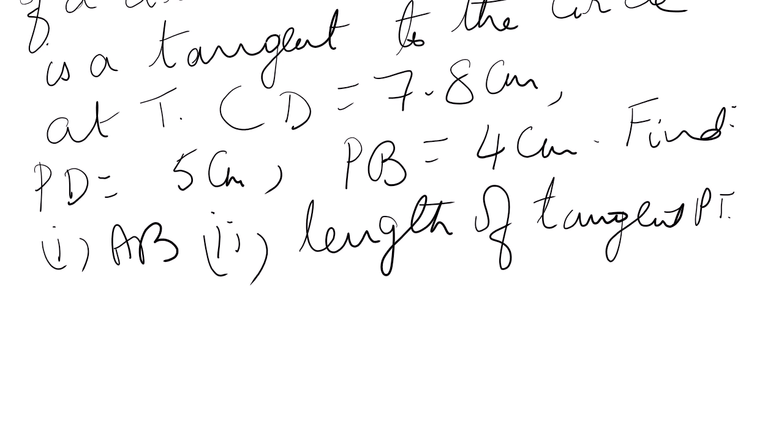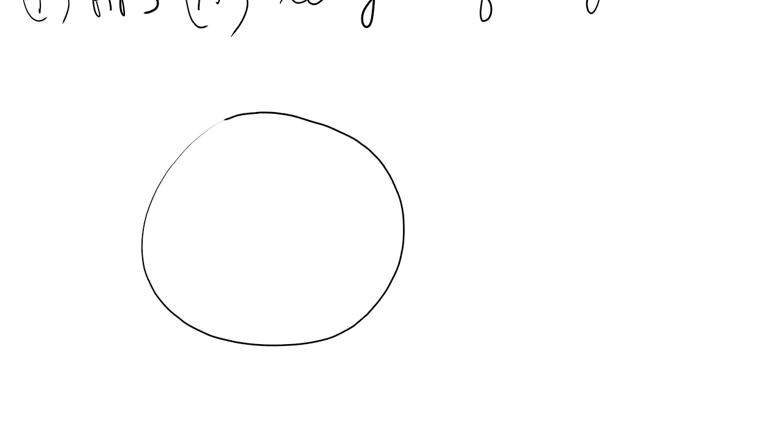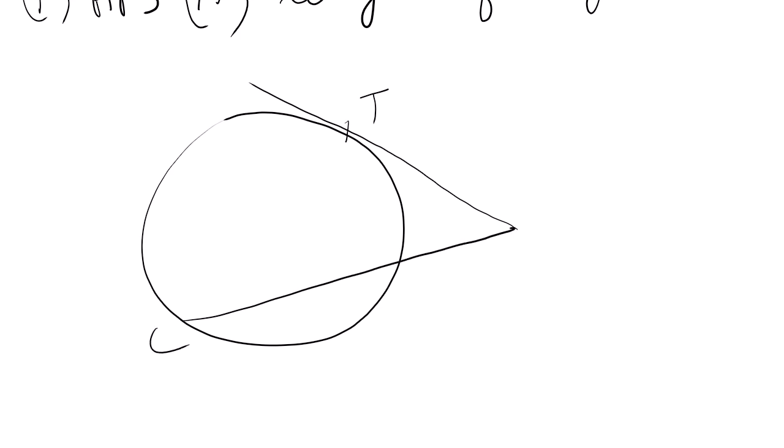The diagram is like this. This is actually touching. Don't worry, slightly did not touch.